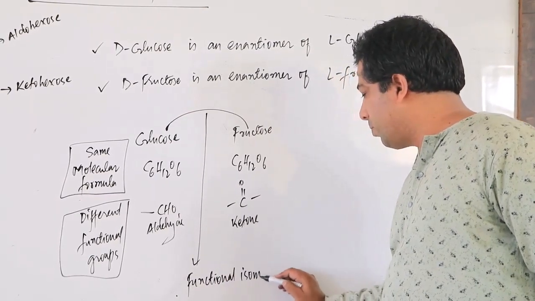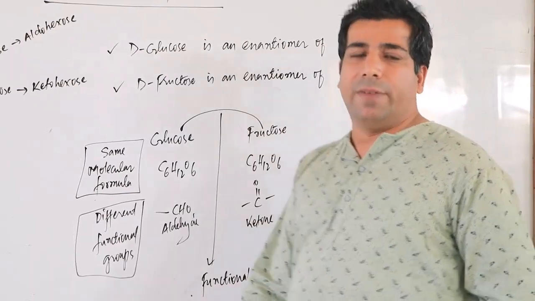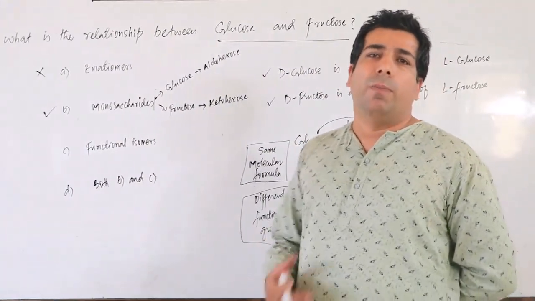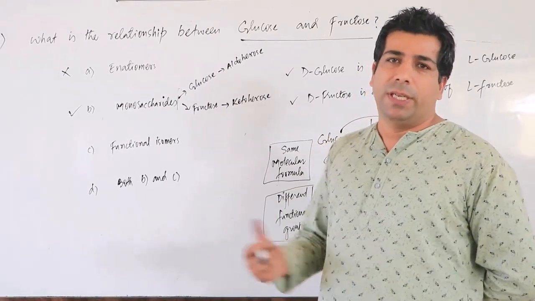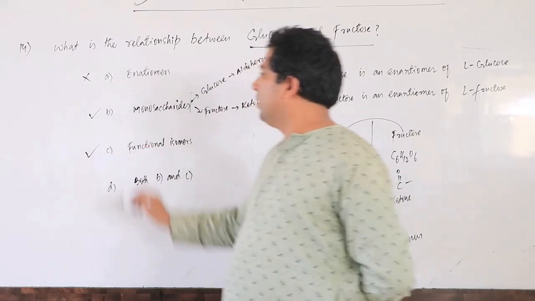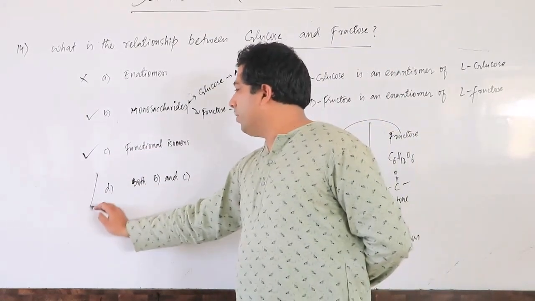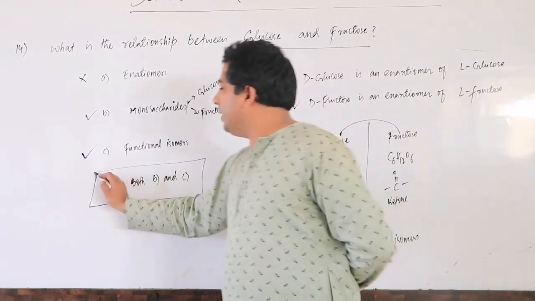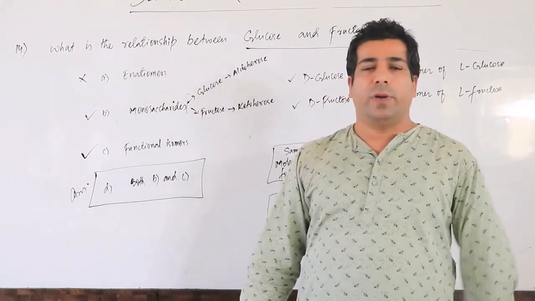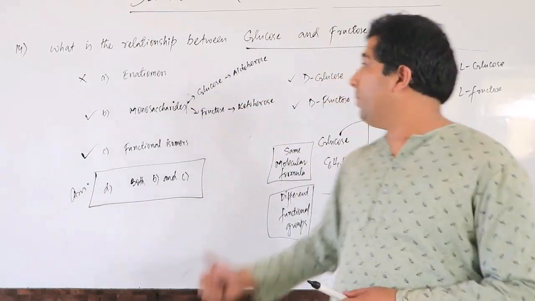Functional isomers are organic compounds with the same molecular formula but different functional groups. This one has aldehyde, this one has ketone. So this is also correct, and our answer will be both B and C. I hope you have understood. Please make note of this.